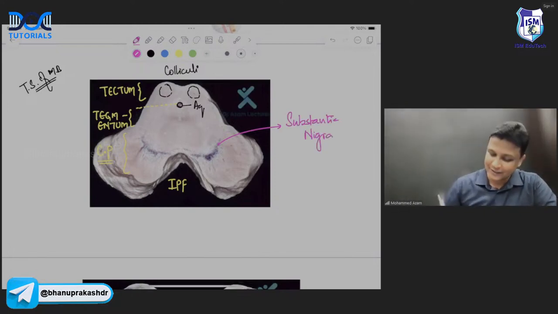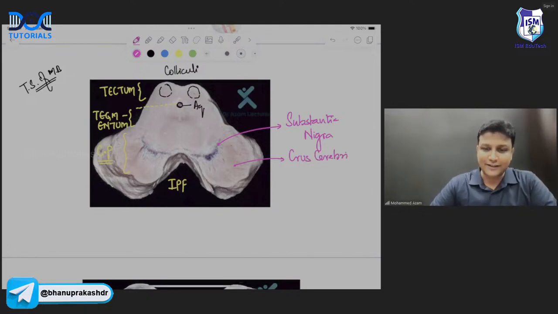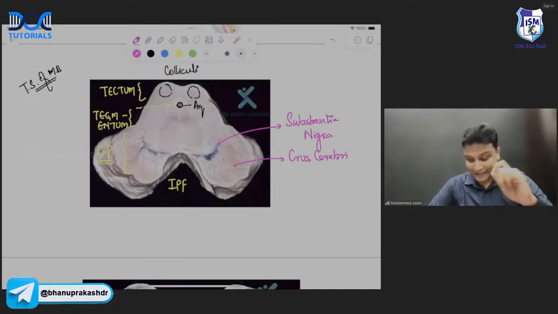Substantia nigra, sir. And these white matter fibers here will be the crus cerebri. So there will be substantia nigra, and in front of that, there will be crus cerebri. Perfectly. Are you all able to identify this one? Good. This question was asked in your exam, that is why I have given it.